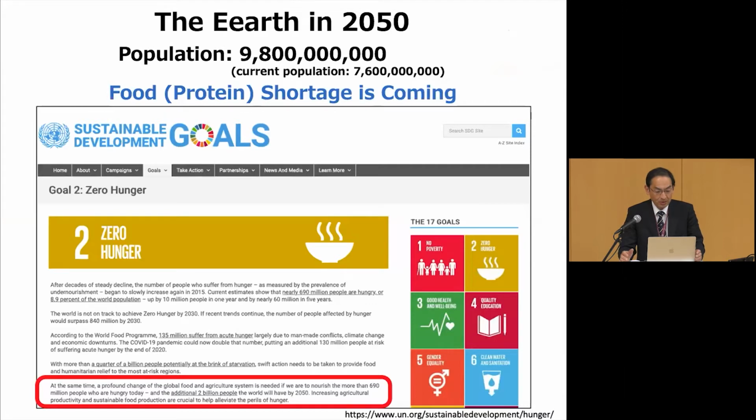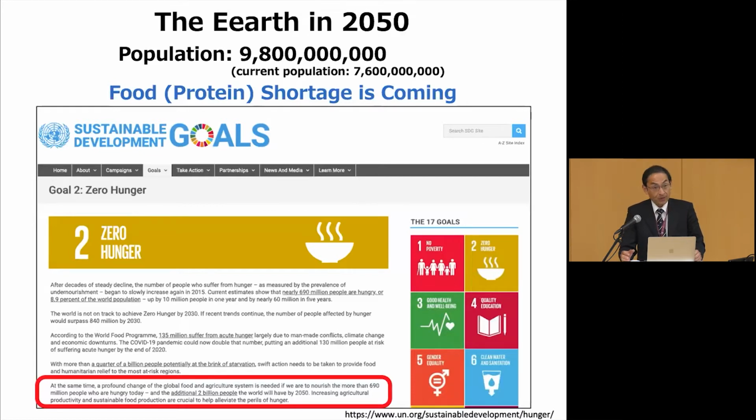In, say, 2050, we're going to have about 9 billion people in this world, and currently we have about 7 billion, which means we're going to have more than 2 billion more people in 2050. The most important problem that we have to solve is food.